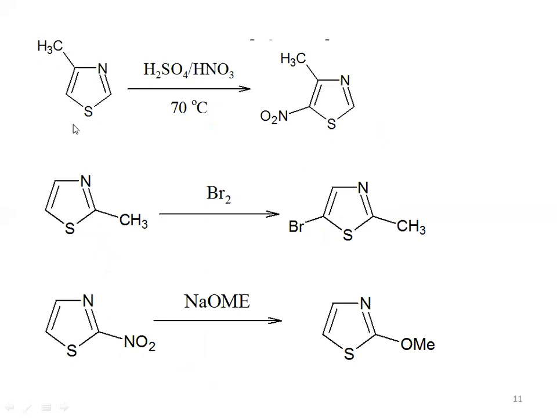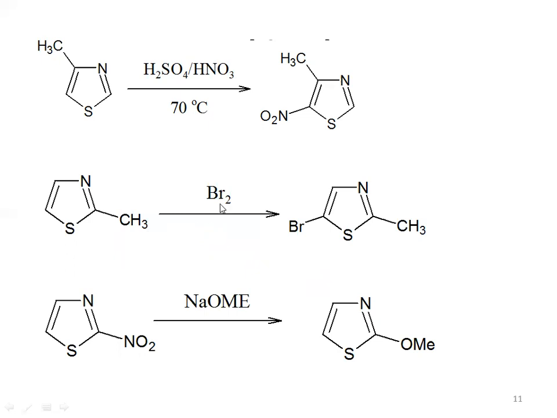Next reaction. Again, there is one substituted thiazole, in the presence of H2SO4 and HNO3, which is the nitrating mixture. We will get one electrophile, which is the nitro group. As we discussed, electrophilic substitution reaction always takes place at the fifth position in thiazole. So the nitro group will attack at the fifth position, and finally we will get our product like this. Its name will be 4 methyl 5 nitro thiazole, and this reaction will take place at 70 degrees Celsius.